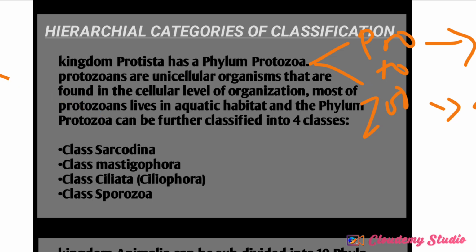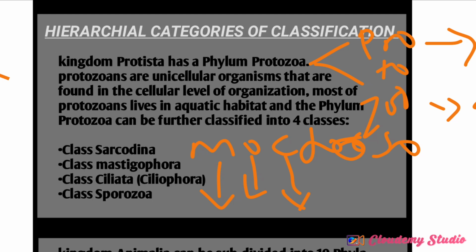Now from that, they are unicellular organisms. You understand? They are found in the cellular level of organization. Remember, in the levels of organization of life, we have the subatomic level, then the microorganelles, also known as the atomic level of organization, the organelles, also known as the molecular level of organization, and the cell, also known as the cellular level of organization. This is tissue, this is organ, this is system, and this is the organism. But this group of organisms is found in the cellular level of organization.